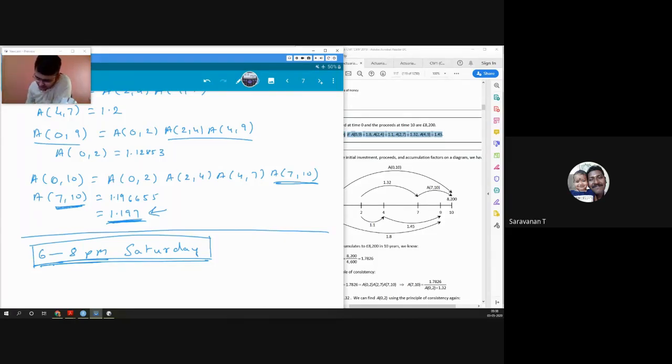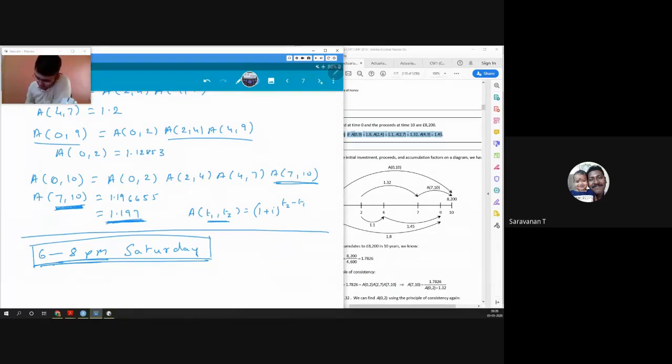See, we said that our accumulation factor was 1.197. So if I want to calculate how much rate of interest I've earned on average between these 3 years, my accumulation factor from T1 to T2 will always be 1 plus i raised to T2 minus T1. The number of years in this particular case is 3 years.